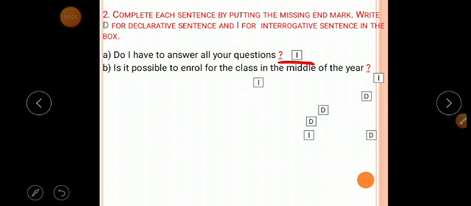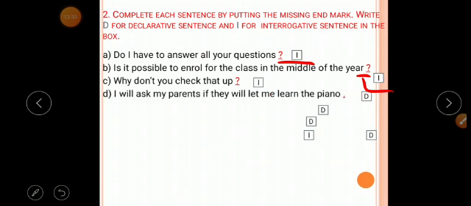Next one, is it possible to enroll for the class in the middle of the year? Here also we should put the question mark and in the bracket write I. Then next sentence, why don't you check that up? Here also we put the question mark and write I because it is an interrogative sentence.